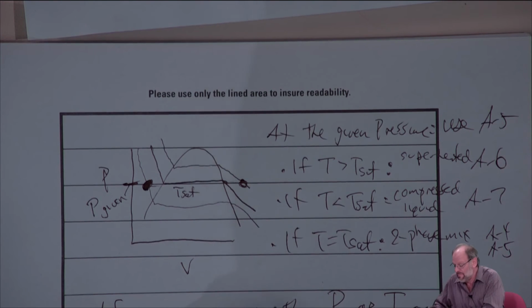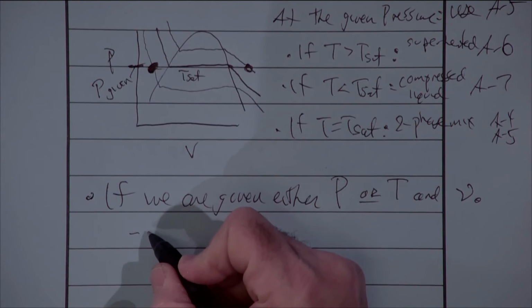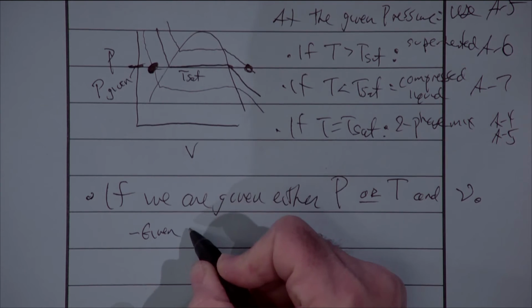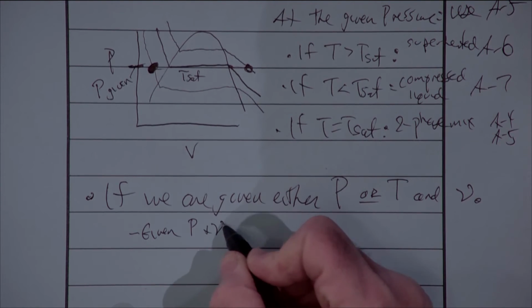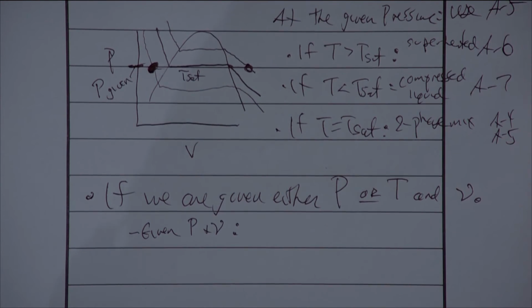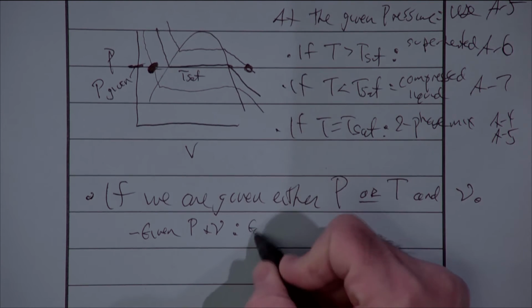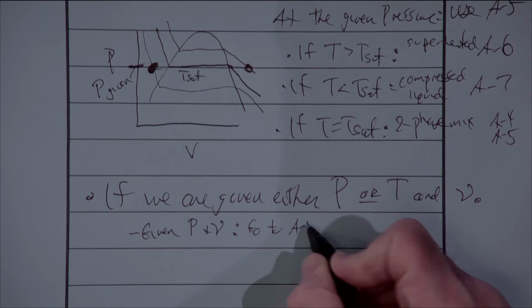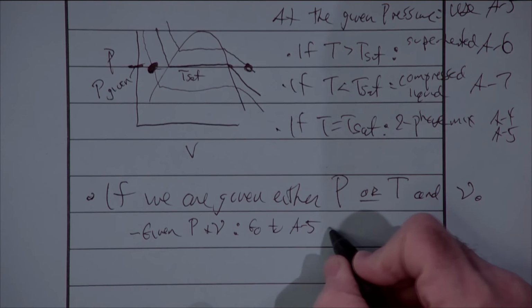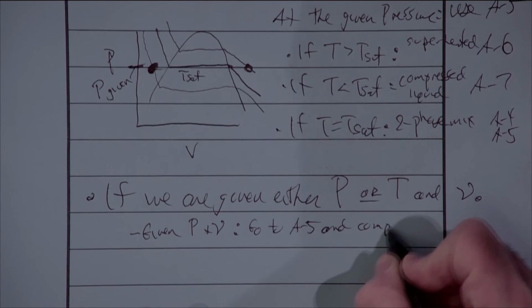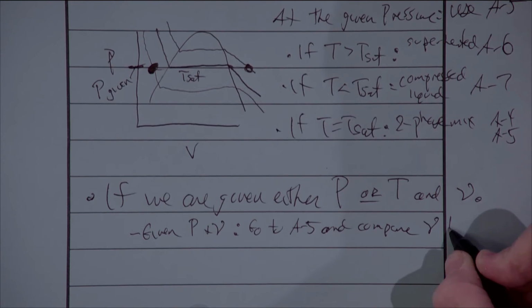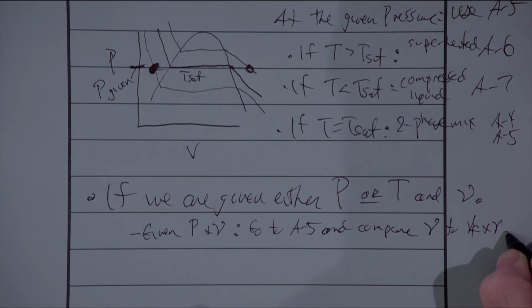Well, this is actually a little bit easier. So let's say we're given pressure and specific volume. What do we do here? Well, this is actually pretty easy. If we're given pressure and specific volume, then we just have to go to the pressure table. So we go to A5, our pressure table, and compare the specific volume to vf and vg.